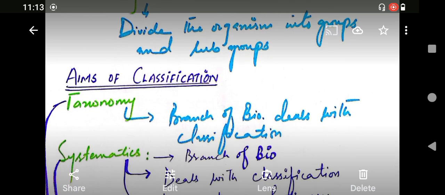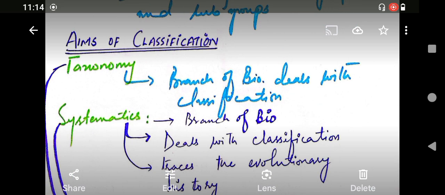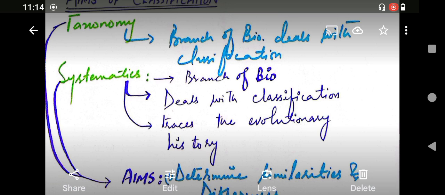Okay. What are the aims of the classification? Means the purpose behind this classification. Here are two terms regarding these aims. One is taxonomy and the other one is systematics. What is taxonomy? It is the branch of biology that deals with the classification, termed as taxonomy, and systematics is also the branch of biology in which we deal with the classification plus trace the evolutionary history of living organisms. Means we try to find out the ancestors of the living organisms.